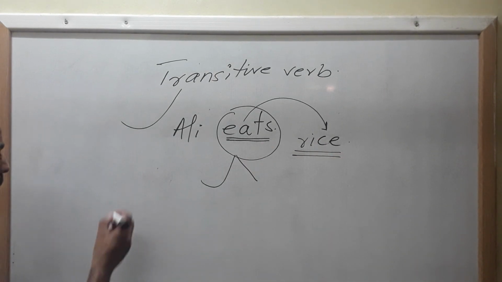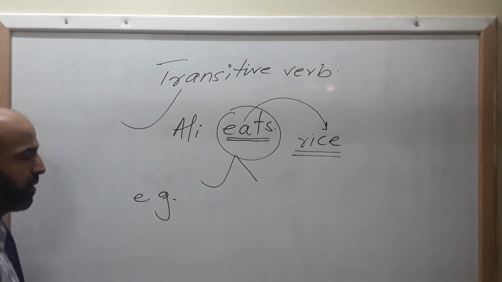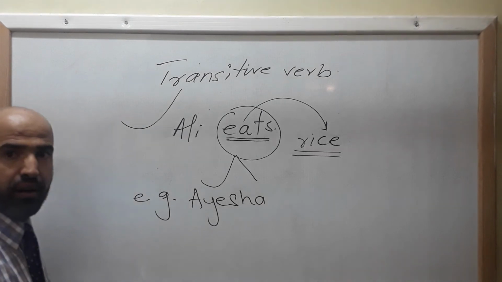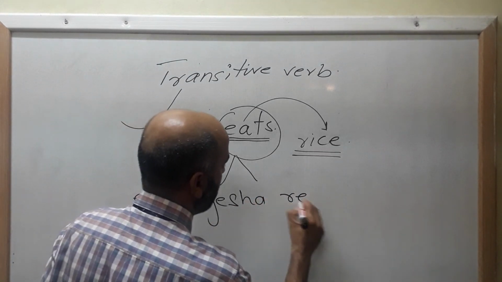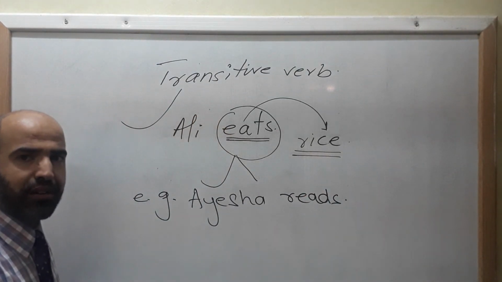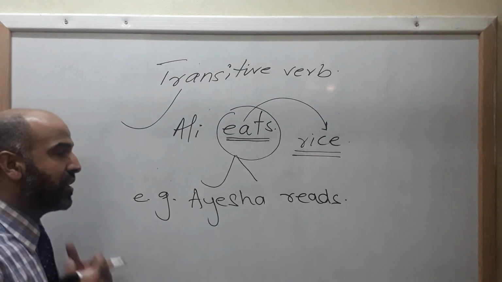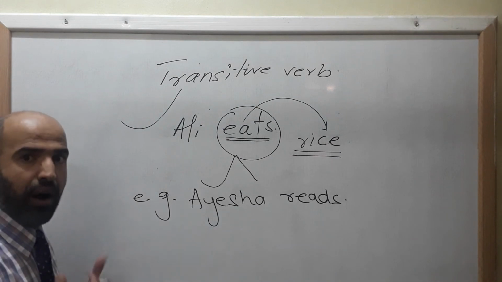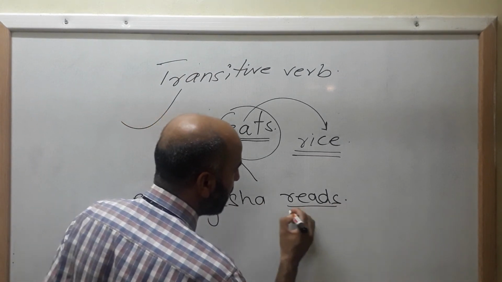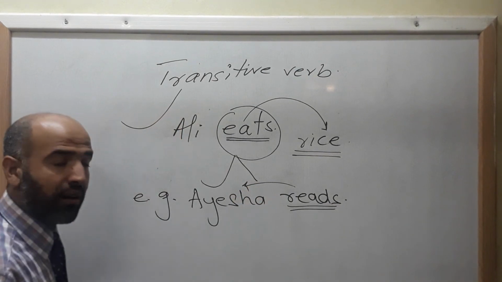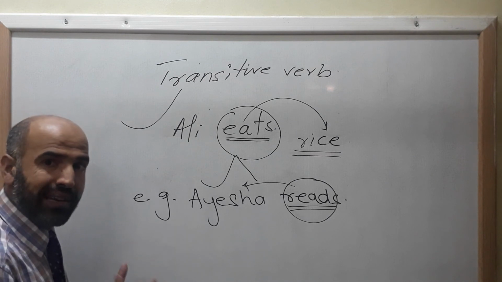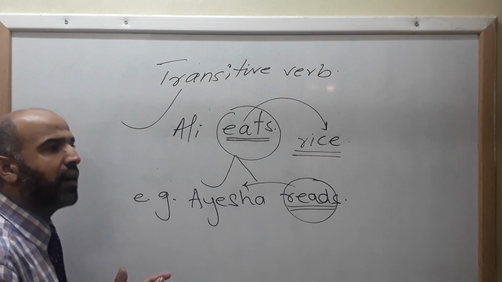So let me give you another example for your convenience and better understanding. Aisha reads, full stop. What does Aisha read? Aisha reads the Holy Quran. Aisha reads a novel, a short story, a play. What does she read? So Aisha reads what? Here your verb read does not stop with your subject Aisha. Rather, your verb is demanding an object over here. So when a verb needs or demands an object, that is called a transitive verb.